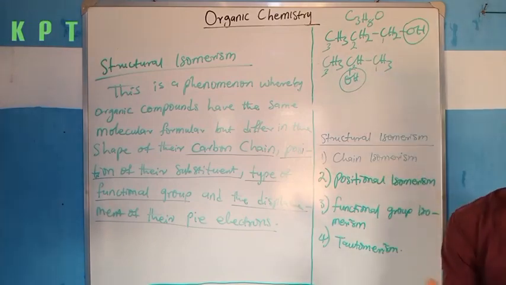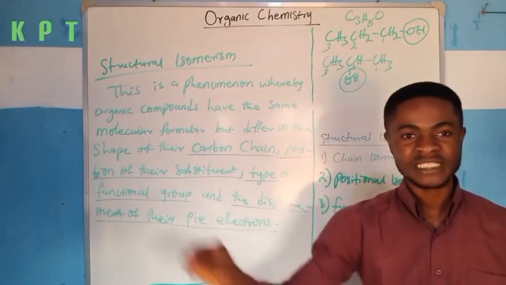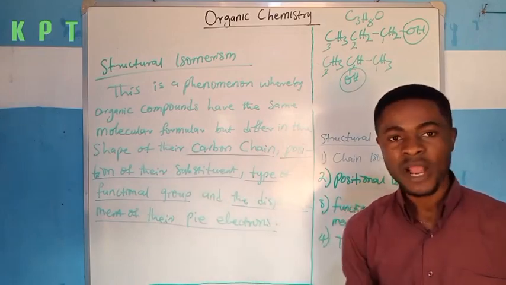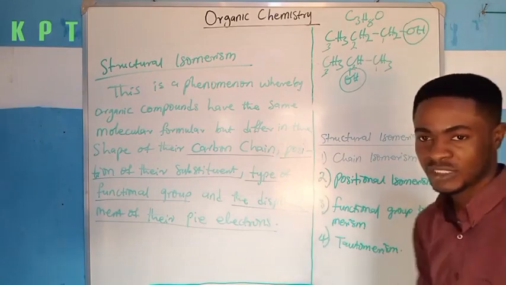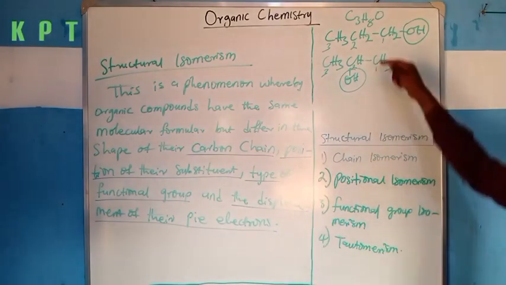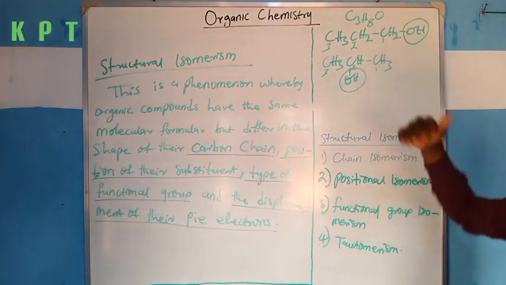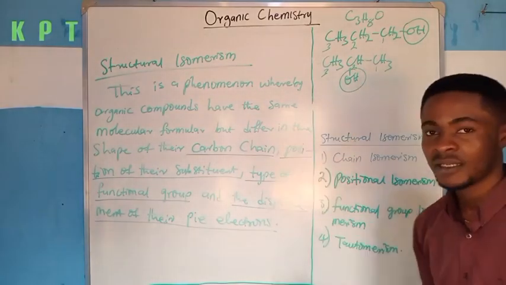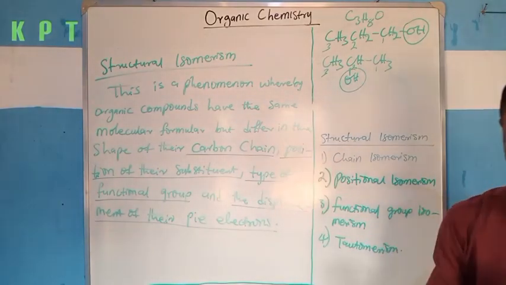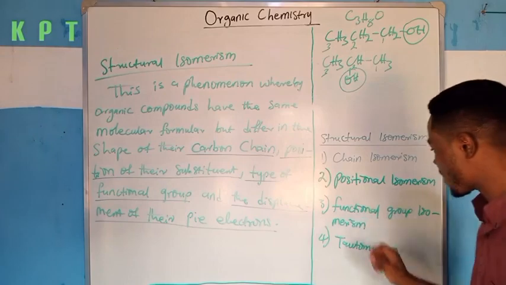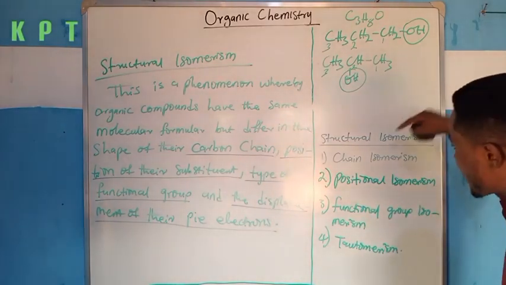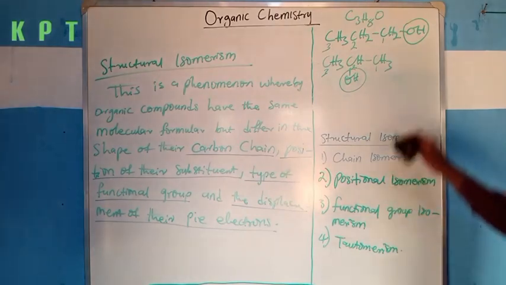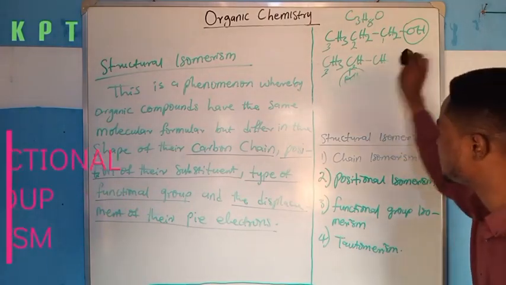So the attachment of the substituents differs, while the molecular formula remains the same. So these two compounds are isomers, and the kind of isomerism here is positional isomerism, due to the position of attachment.